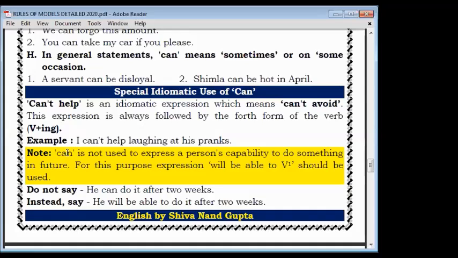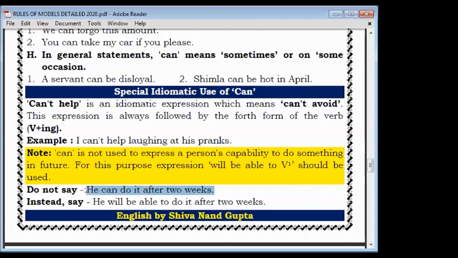This is in our lesson also in 12th class, the same lesson we were studying. In that lesson you can find the same sentence. So here can is not used to express a person's capability to do something in future. This one is also important. Suppose in future you want to show capability, then what you have to use? Will be able to, and the first form. As the example given, I can do it after two weeks. For capability we will not use can for future.